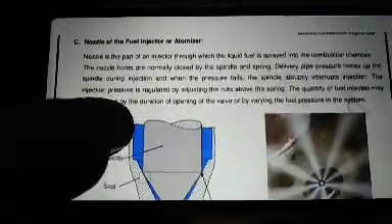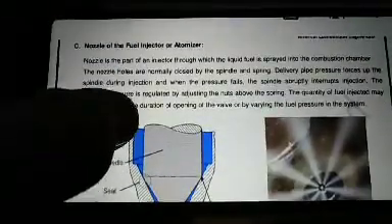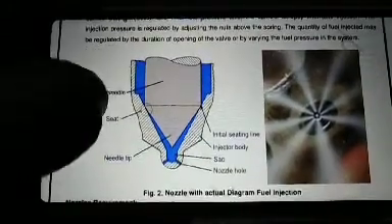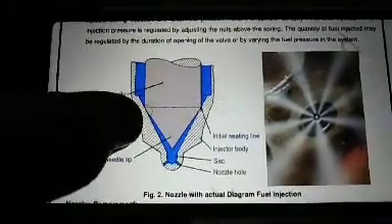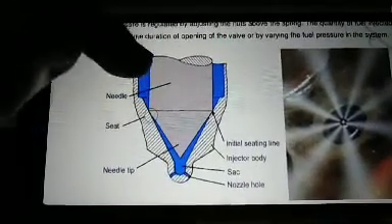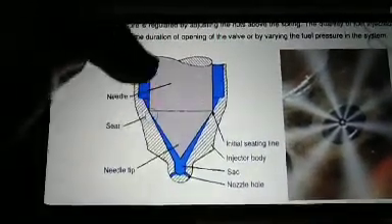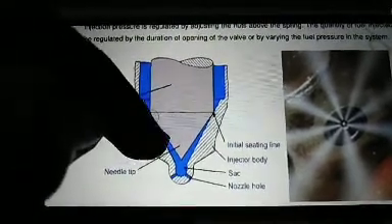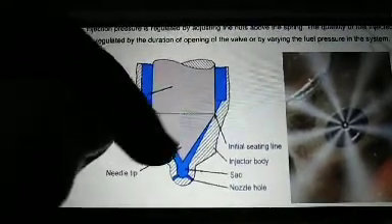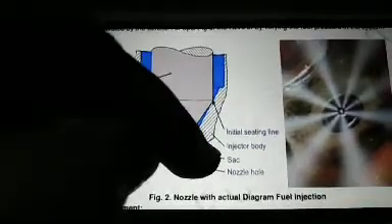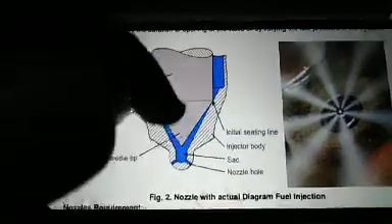Now we are discussing again some points, that is the nozzle of a fuel injector and atomizer. The nozzle at the mouth of the injector is like this. The figure of this nozzle consists of a needle, a seat on which the needle is placed, the needle tip, the injector body, sac, and nozzle hole.